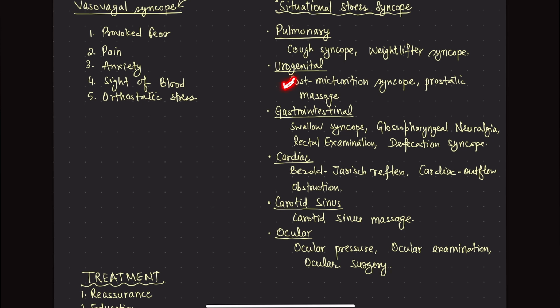Urogenital: post-micturition. GI: post-defecation, can be seen in glossopharyngeal neuralgia also. Rectal examination के टाइम पे भी हो सकता है. Swallow syncope, खाना खाने के बाद या खाना खाते टाइम आदमी बेहोश हो सकता है. Cardiac: Bezold-Jarisch reflex. This is a very famous reflex. Cardiac outflow obstruction, right? Carotid sinus massage, ocular pressure, ocular examination, ocular surgery. These are all the causes of situational stress syncope. There has to be some situation underlying.